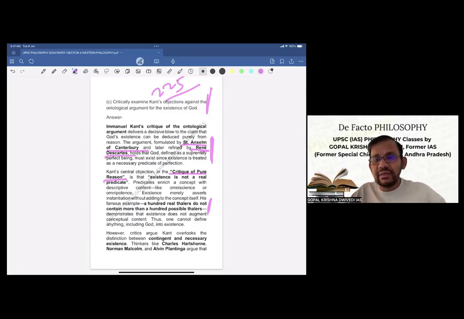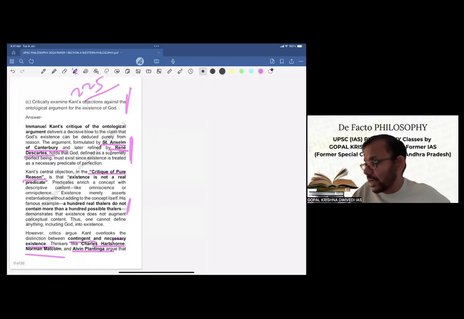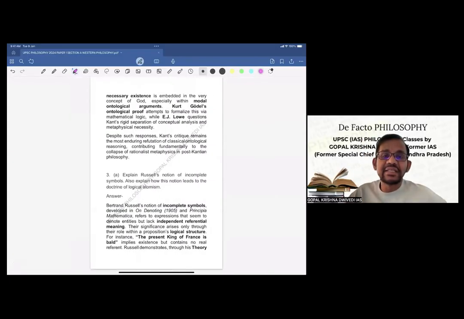Now, let us see the critical evaluation of Kant's idea. However, critics argue that Kant overlooks the distinction between contingent and necessary existence. Thinkers like Hartshorne, Norman Malcolm, Alvin Plantinga argue that necessary existence is embedded in the very concept of God, especially within modal ontological arguments. Similarly, Gödel's ontological proof attempts to formalize this via mathematical logic, while E.J.